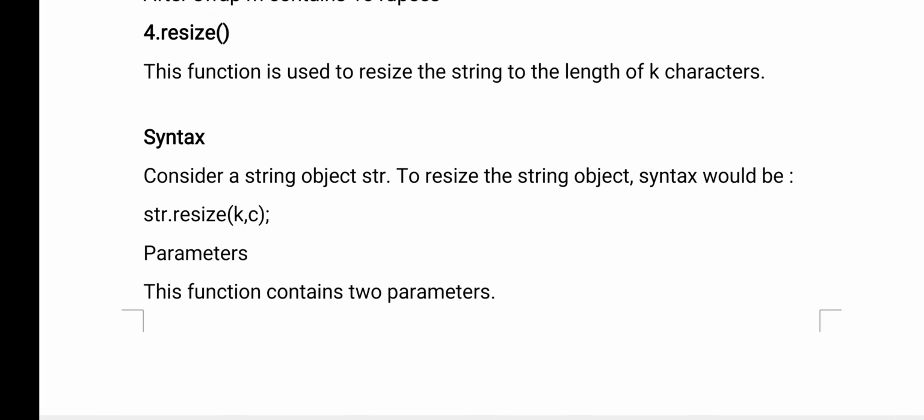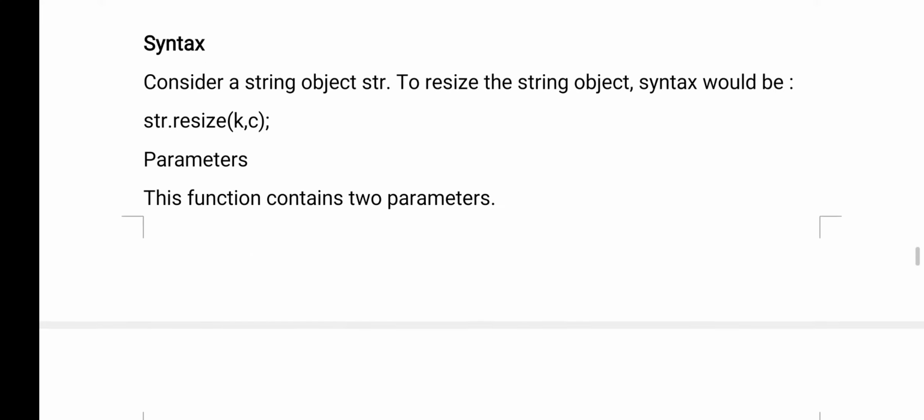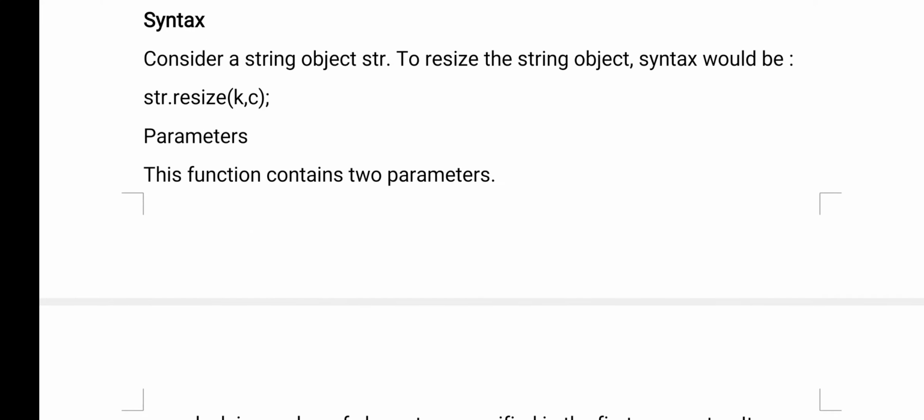What is the name of the string? str. To resize the string object, the syntax would be string str. Here I am resizing the str. Okay, str.resize. Resize is a function. Using that function, you can change the default size of the string. Okay, and here I am using two parameters, k comma c.